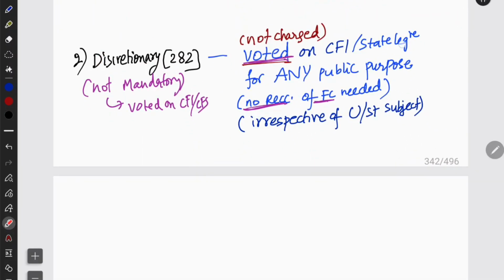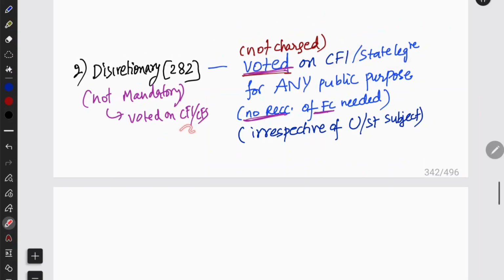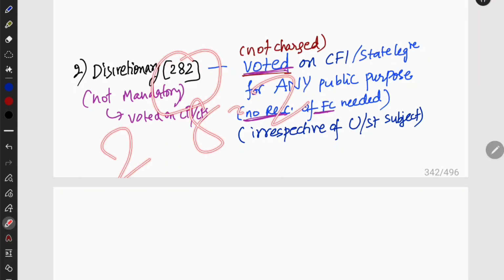See, discretionary, that is discretionary in nature because you need to vote and you need to get approval for any public purpose. Any public purpose, it can be anything. Okay, therefore they are not charged. Remember this, they are not charged. They are voted on the Consolidated Fund of India and the Consolidated Fund of the state legislature. If the state government wants to promote something and give a discretionary grant for a public purpose, it can. Okay, that is under discretionary Article 282.